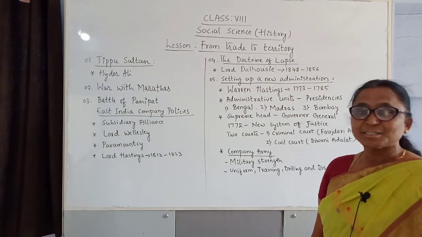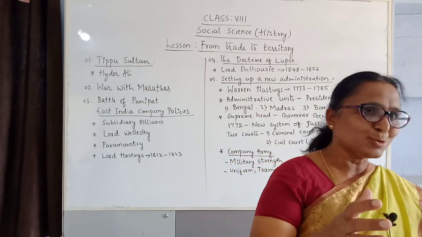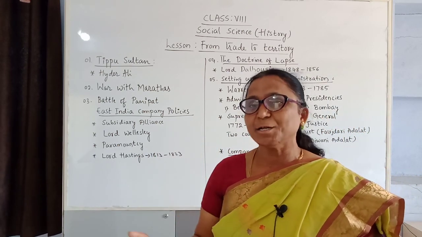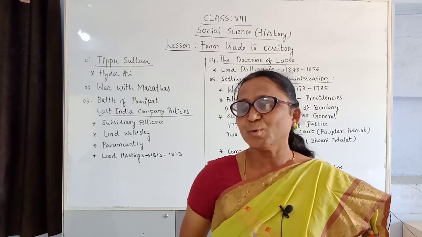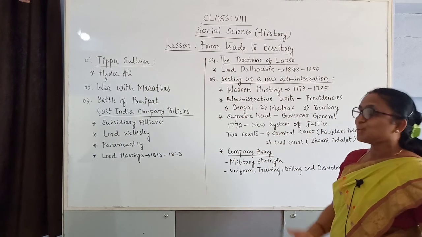Before, without an administration, only the company looked after the areas. Now a Governor General was appointed to look after the territories and make the administration very strong. That is when the administrative units were started.